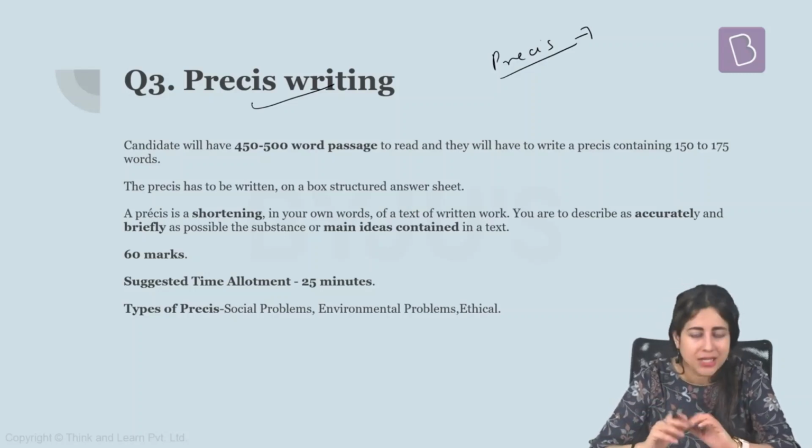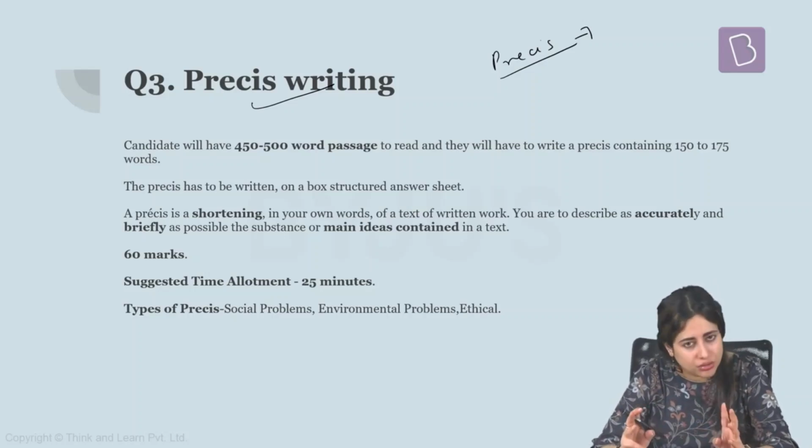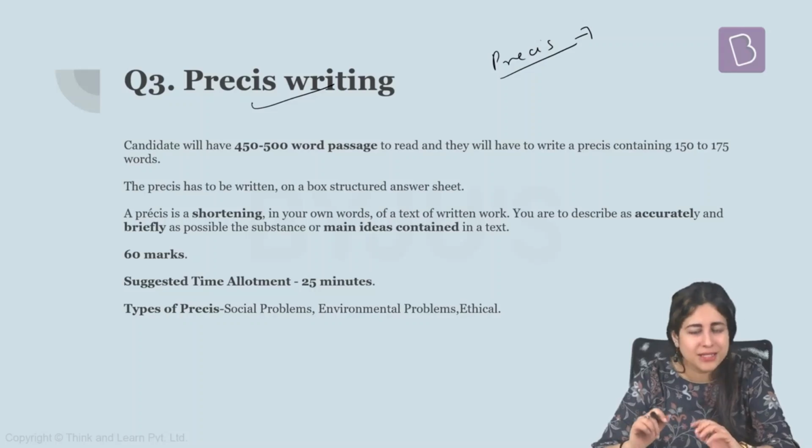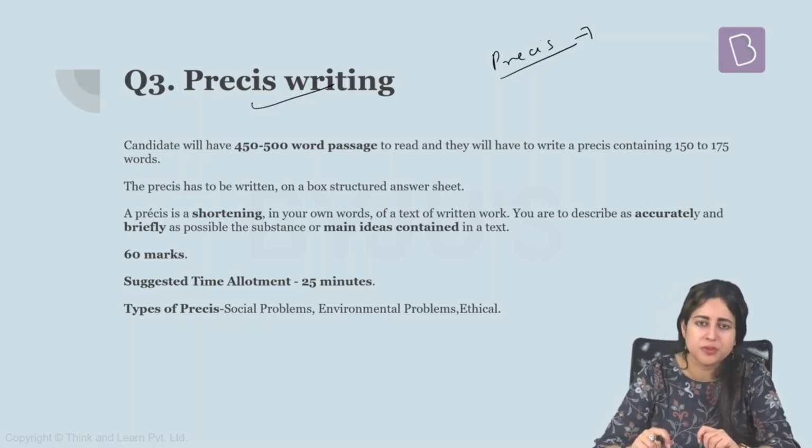Precis writing is all about rephrasing. If you are given 10 lines, you have to reproduce that in just 3 or 4 lines. But the main challenge is that the original meaning should be intact. For example, I'll give you an easy example here. You go and you watch a very interesting Bollywood movie. You spend around 2.5 to 3 hours there.